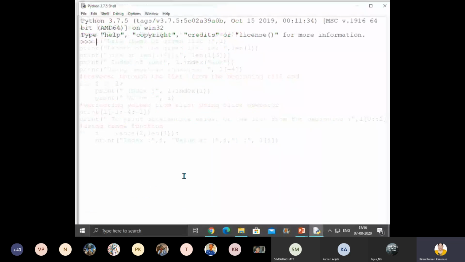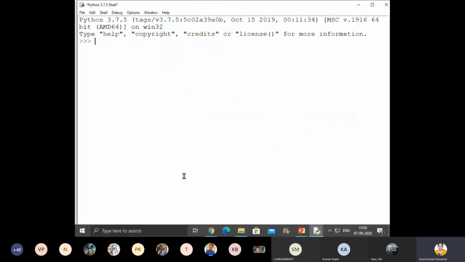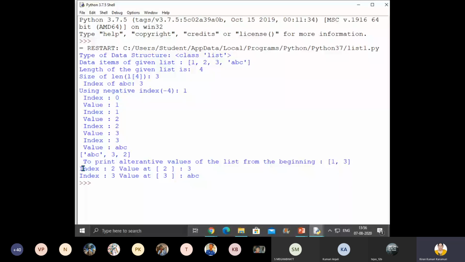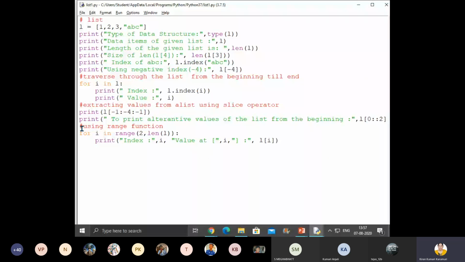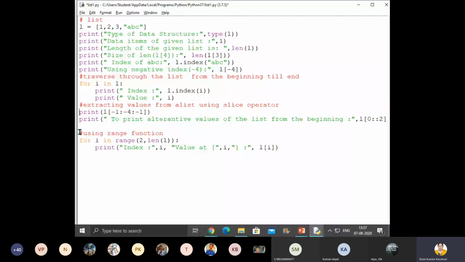Any doubt you can ask me. Am I going a little fast? You can ask me. Ma'am, a little slow. Okay, index 2, what is the value? 3. Okay, this is the list, isn't it? So 0th index, first index, second index. Okay, so what is the value at this second index? 3. Got it? What is the value at third index? ABC. Got it, children? So these are all the different ways of extracting or different ways of retrieving values from the list. Is it clear?